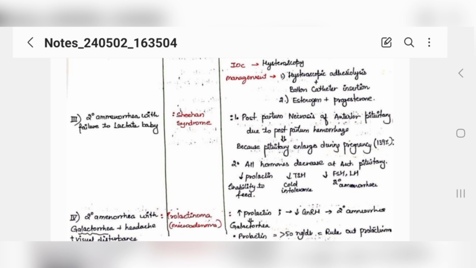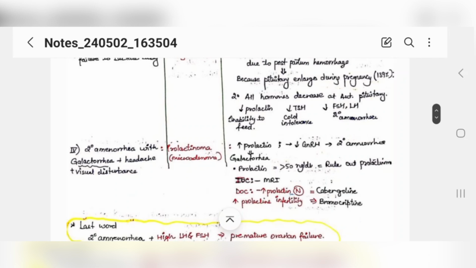The third one is if a patient comes with secondary amenorrhea and she says that she is unable to lactate, then this could be a case of Sheehan syndrome. And what is it? During pregnancy your pituitary gland increases in size by almost 140%. So just after delivery, necrosis of the anterior pituitary gland occurs, due to which pituitary failure occurs and all the hormones decrease. That's why prolactin also decreases and the patient is unable to feed the baby because of pituitary necrosis. That is your Sheehan syndrome.